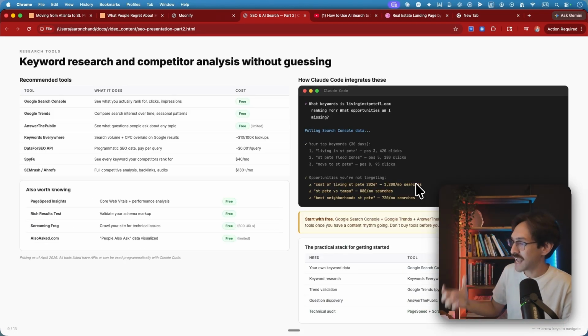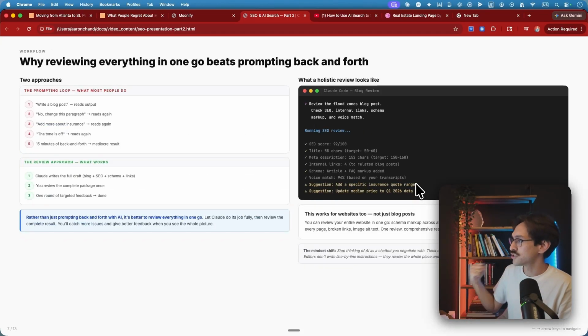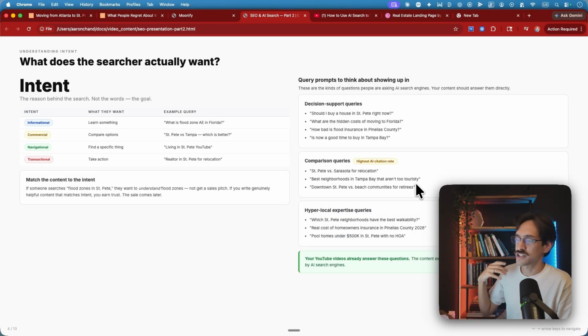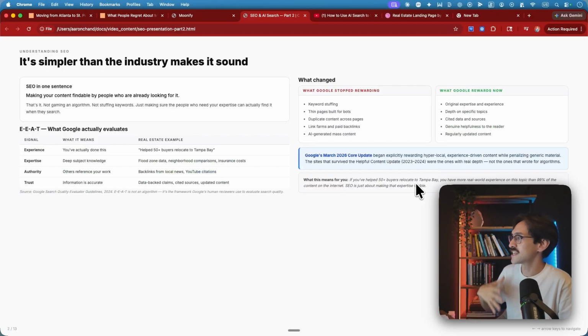And so with that being said, what are the tools that you need so you can be effective with Claude and with your SEO? And then on top of that, where does Claude need your expertise as a realtor so that you're implementing a decent strategy and the AI is not just hallucinating? How do you make sure that the blogs that you're using, even ChatGPT to write, are actually working? It's simpler in a lot of ways, but most people are missing the mark.